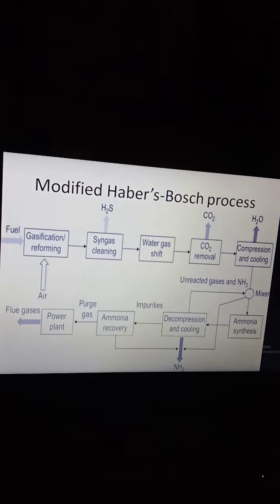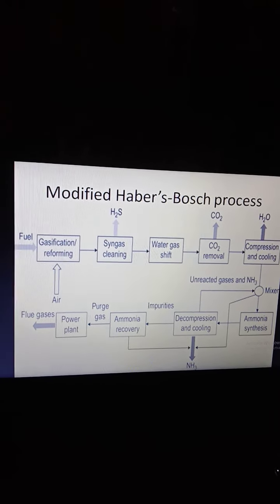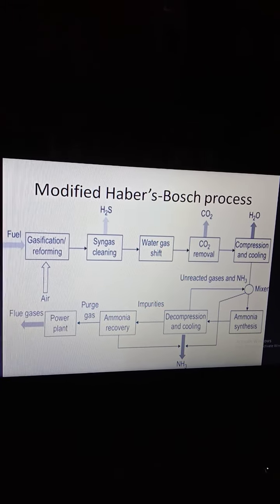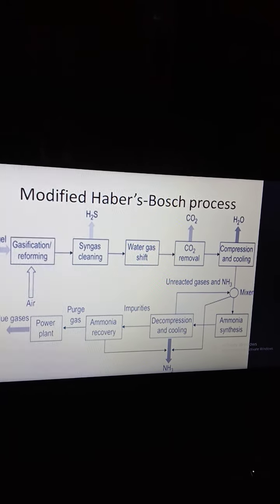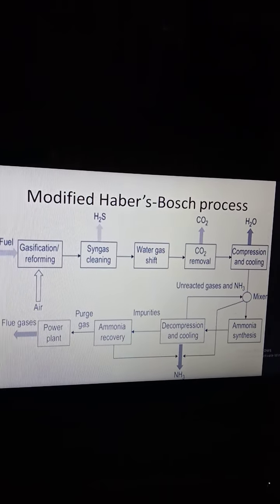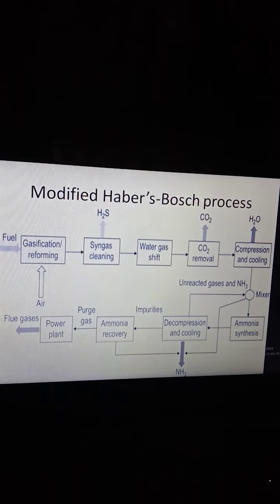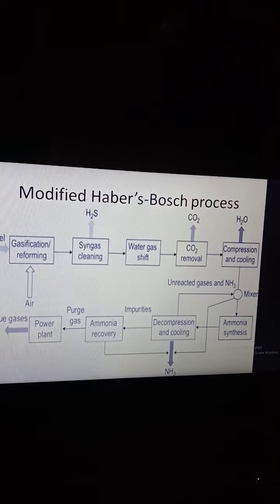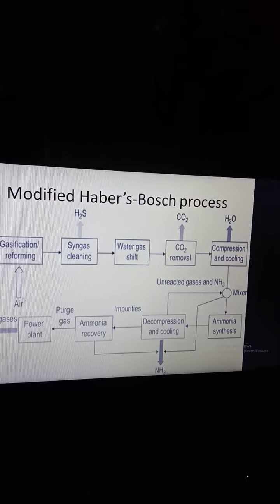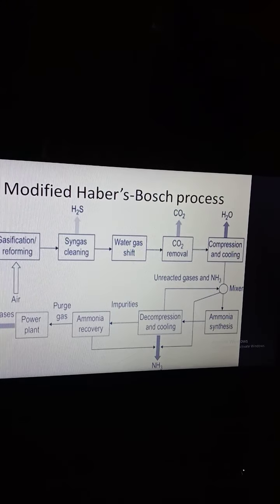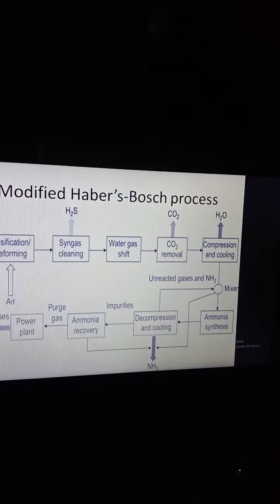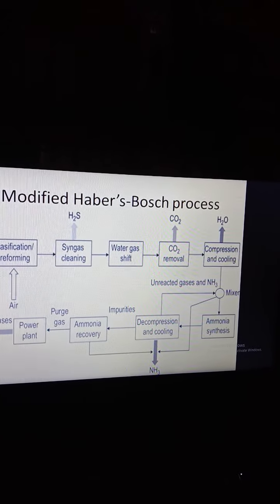Then the modified Haber-Bosch process. Consider fuel gasification or reforming. It further undergoes syngas cleaning and removal of H2S gas. Then it undergoes water gas shifting. Then the CO2 is removed. Then it undergoes compression and cooling. Water, meaning steam, is removed. Then it undergoes a mixer, and then it passes to ammonia synthesis.